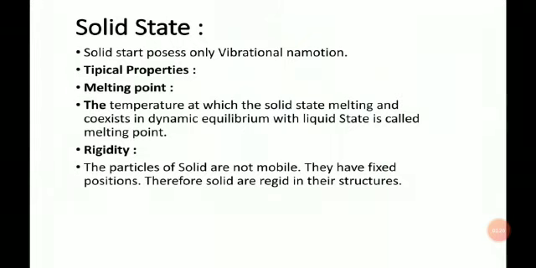The second property is rigidity. Rigidity means the strength of solid. The particles of the solids are not mobile. They have fixed positions. Therefore, the solids are rigid in their structure.